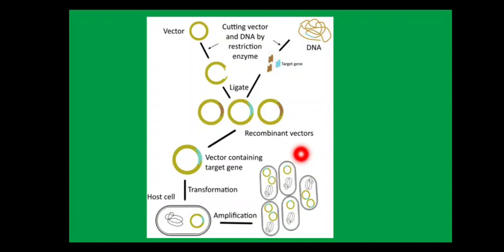This bacteria will multiply, and as it multiplies, our vector will also multiply, and the vector carries our desirable gene. So this gene also multiplies, and this way we will get copies of our desirable gene. This we will see in the next topic in detail. This is just an overview. Thank you.